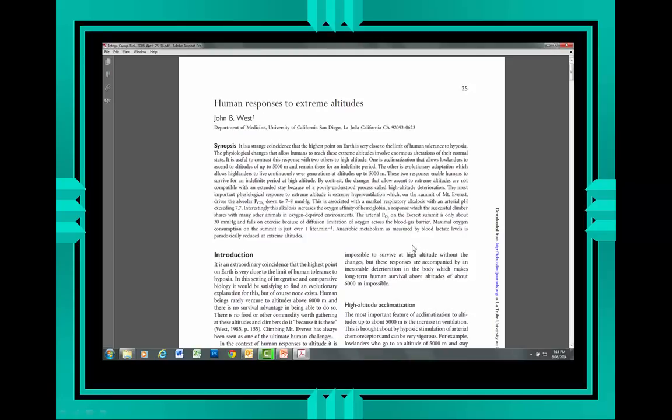Don't get too worried about the detail. It's really just looking at applying the physiological principles that you already know to this extreme situation. So hopefully you'll find it an interesting read.